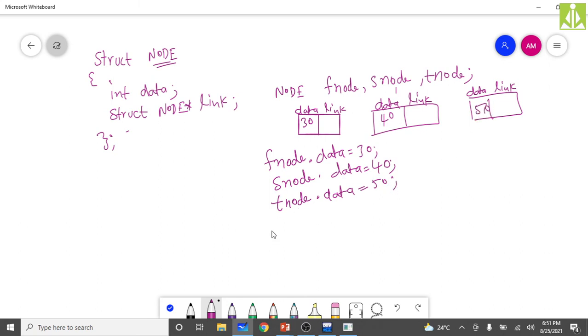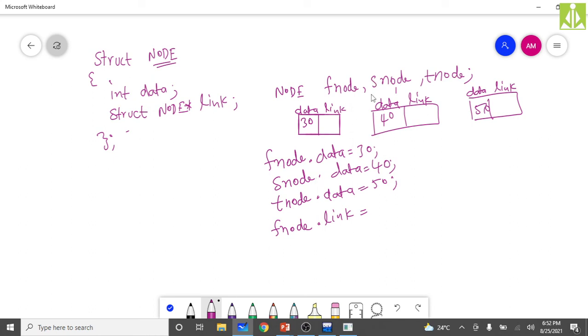Now fnode dot link, what can it store? It can store the address of a structure variable, because here you can see link is node star, so it can store the address of a node. What are my nodes? fnode, snode, tnode are my nodes.